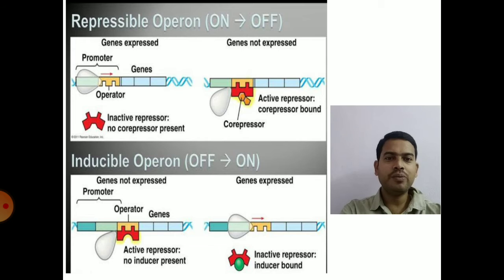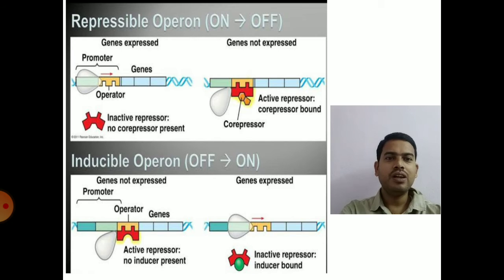Inducible operon, the best example is lac operon. That means whenever lactose is present, immediately the switched off lac operon will be switched on. So the active repressor will be deactivated by the allolactose. So the inducible operon is lac operon.